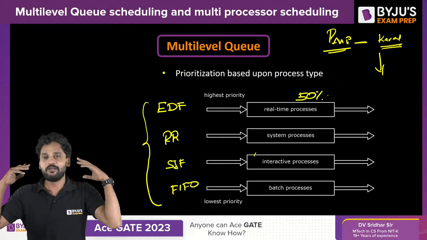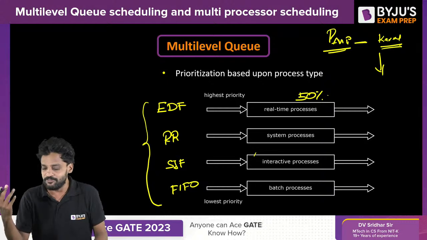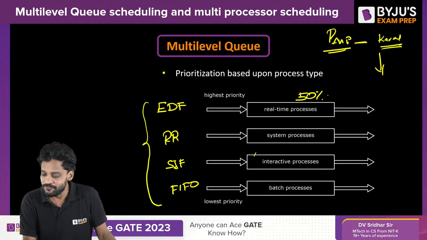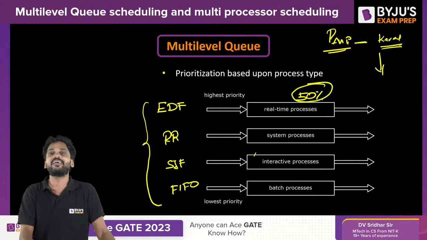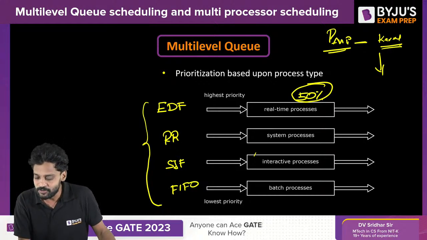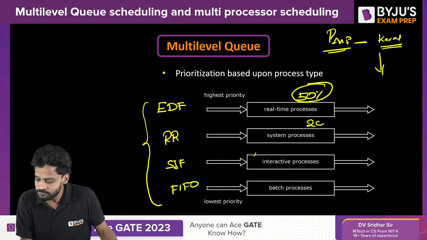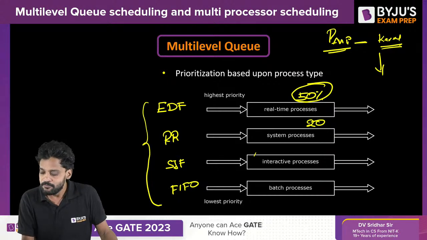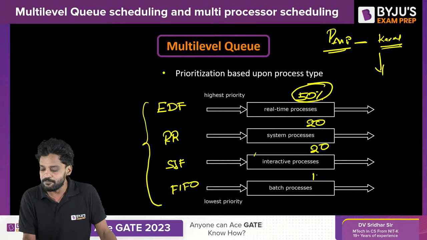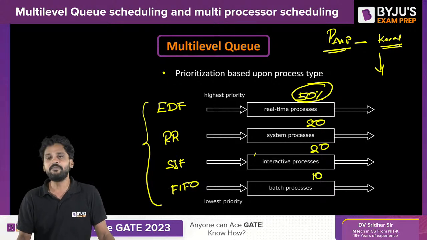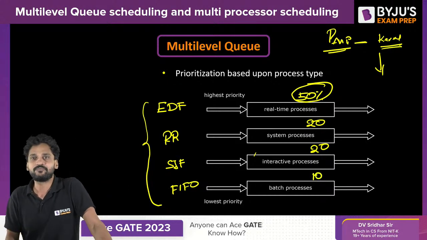We would better avoid that scenario. Next, system processes may be given 20%, interactive processes 20% more, and batch processes will be given 10%. Likewise, we'll still be able to avoid the starvation.